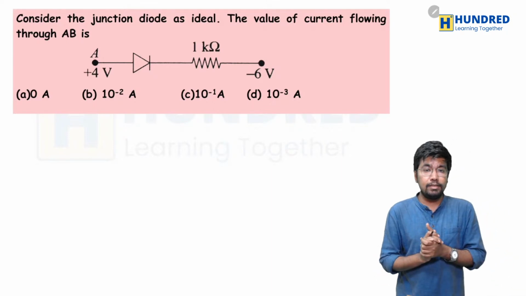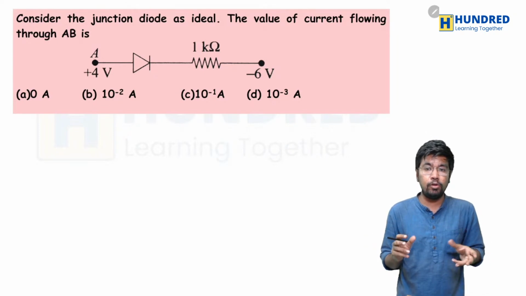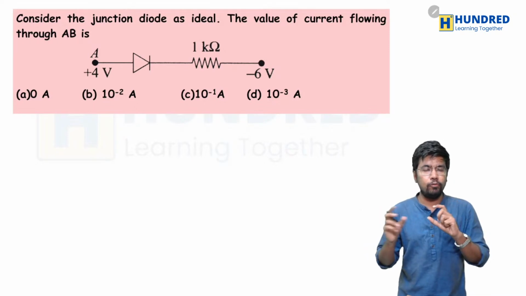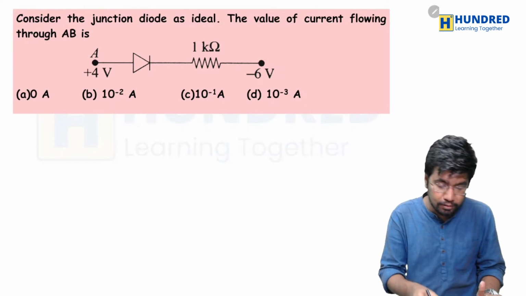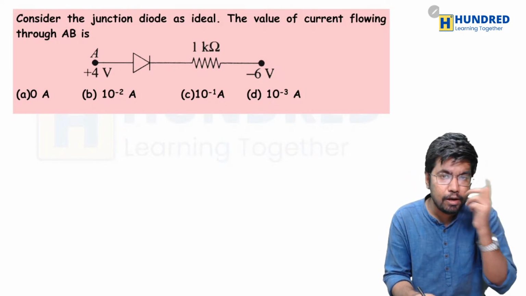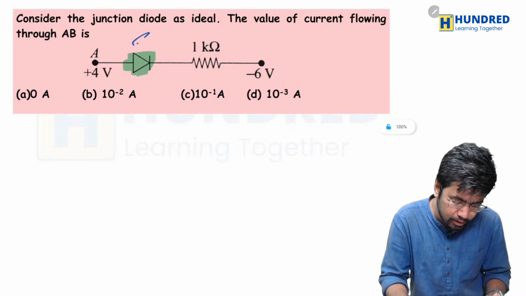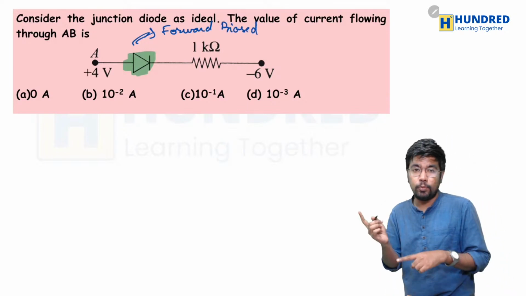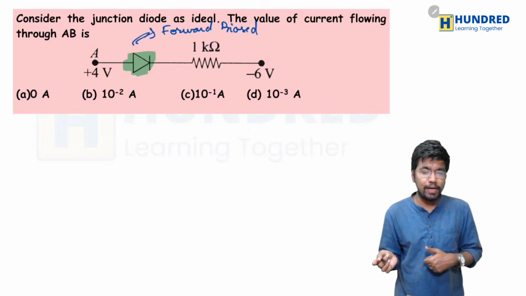So now consider the junction diode as ideal. Okay, so this is an ideal diode. The value of current flowing through AB is. Okay, you have to find the current that is flowing through AB. So of course, this is a very easy question, right? First thing, you can see that this diode is forward biased, since its positive end is connected to plus 4 volt and its negative end is connected to minus 6 volt.